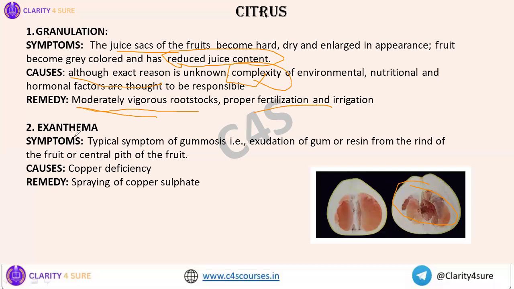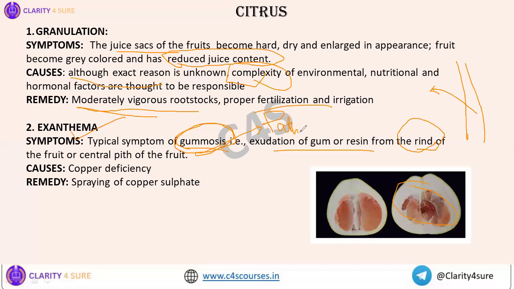Then if you talk about exanthema, the typical symptom of gummosis, like exudation of gum and resin, appears from the rind of the fruit. Now, the gummosis which is caused by pathogenic organisms appears in the branches. From the branches of the citrus tree, you will get the gum oozing out. That is the typical symptom of gummosis which is caused by pathogenic organisms.